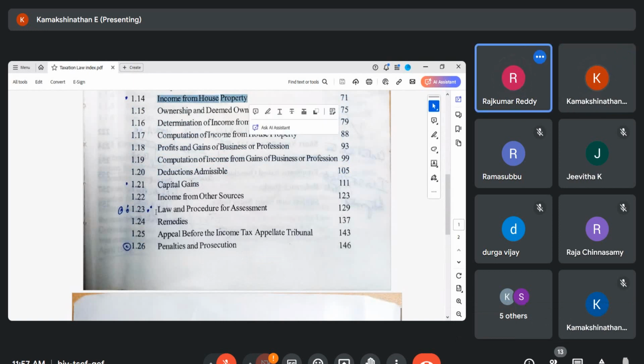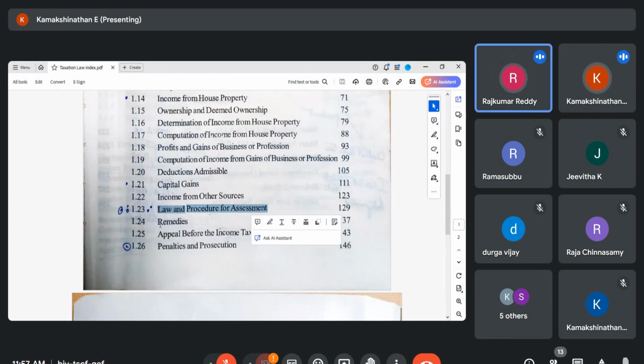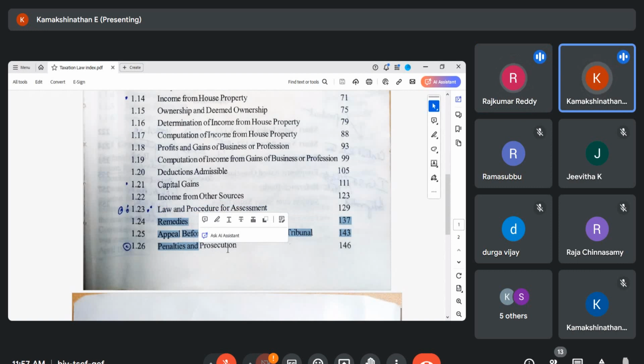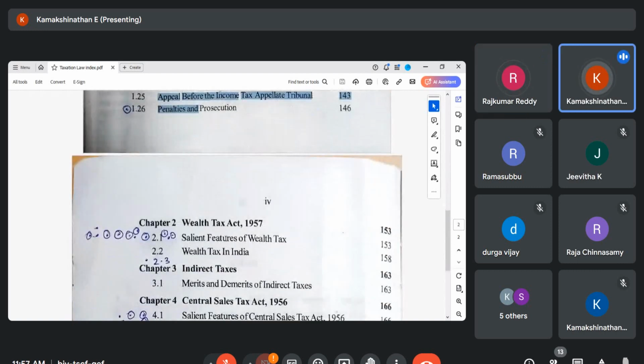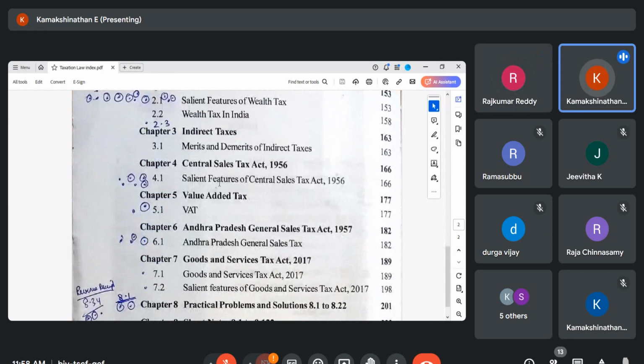For today. In the next class, we can cover law and procedure for assessment, and then remedies, penalties and prosecution. This is more important. Then we can complete this. See, wealth tax is asked in every question paper. So wealth tax, and CST, VAT and GST. Maybe I don't have much idea on VAT and APGST, that is okay. So we can have something on CST and GST, goods and service tax. That should be fine.